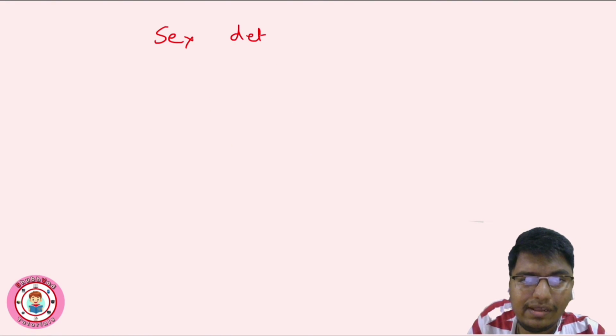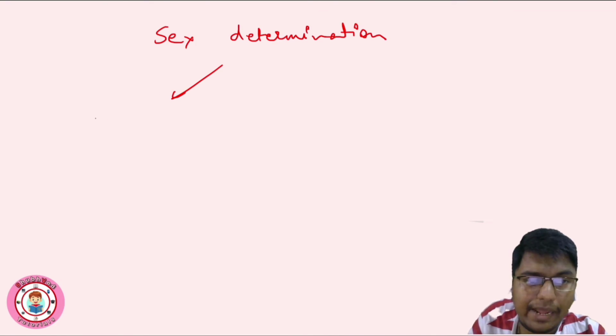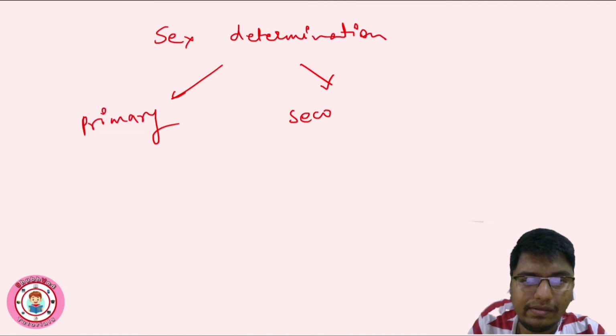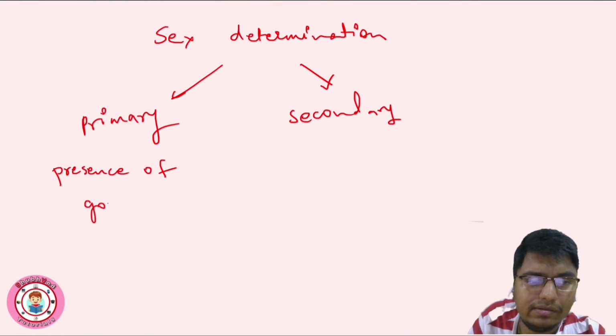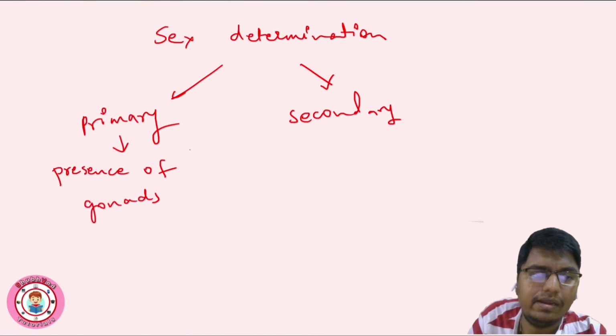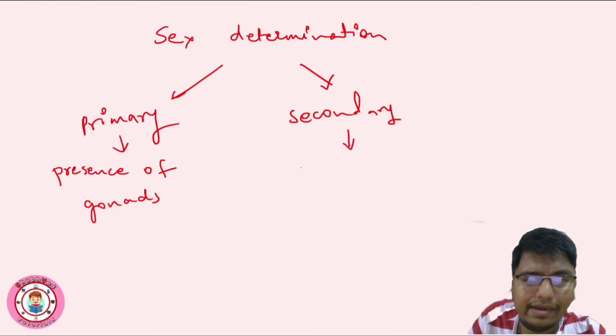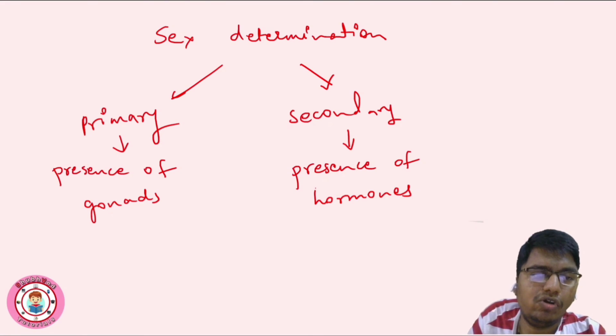Sex determination is basically primary and secondary. Okay, primary means presence of gonads, right? In males it is testes, in females it is ovaries, and secondary means presence of hormones, like male specific hormone testosterone and female specific hormone estrogen.